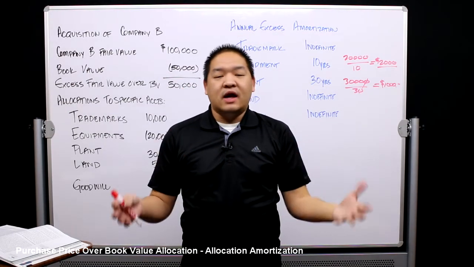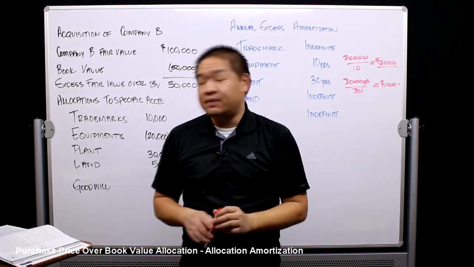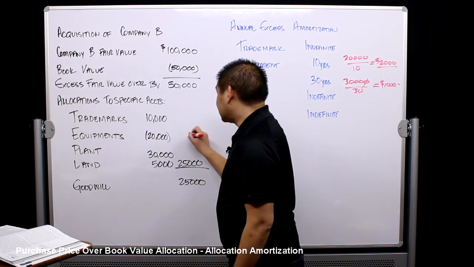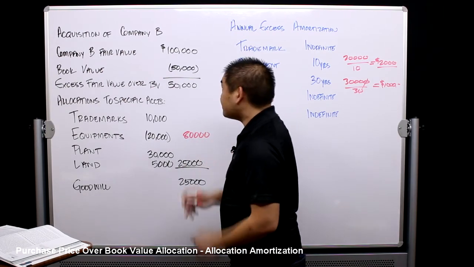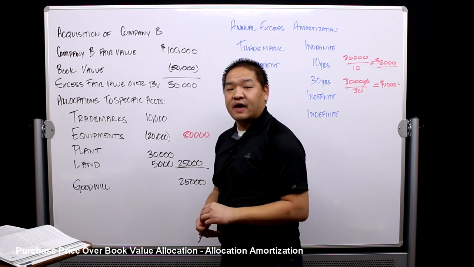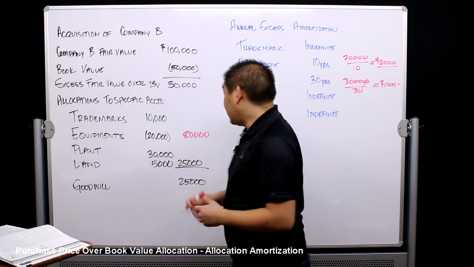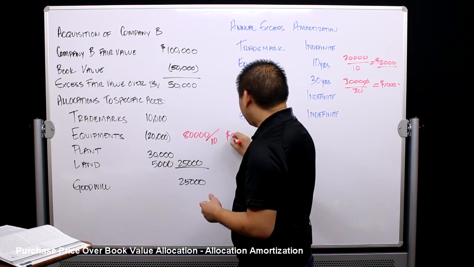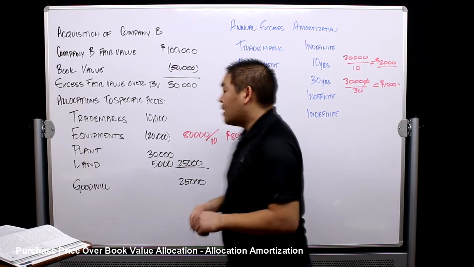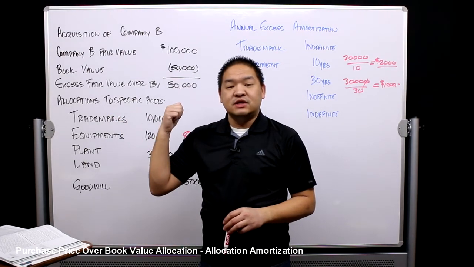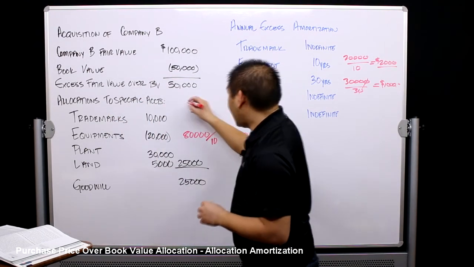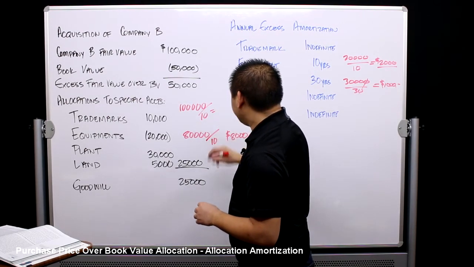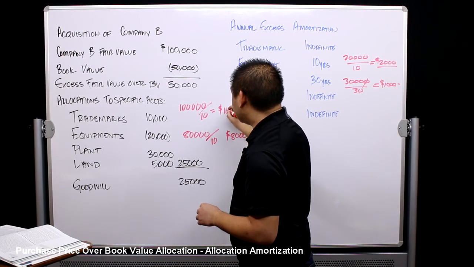Now you might go, why do we do this? Why does it matter? We do it because let's assume that we were actually going to buy this equipment for $80,000, so we weren't acquiring it from company B, but we buy it for $80,000. If we did that, we would depreciate it over 10 years. Okay, so that's $8,000 a year. But what is company B doing? Well, company B has it at $100,000 on their books, and let's say they're depreciating over 10 years. They are depreciating $10,000 a year.